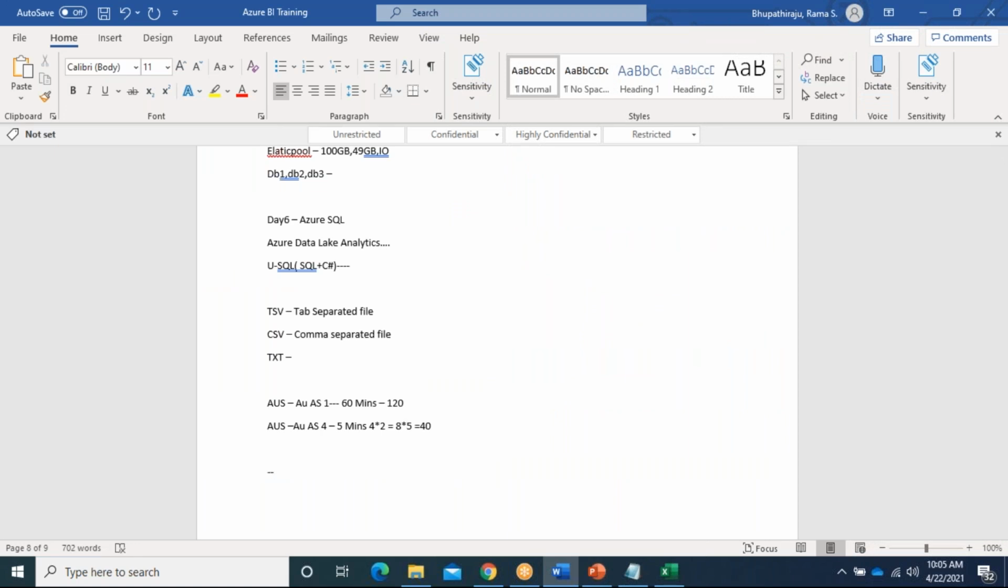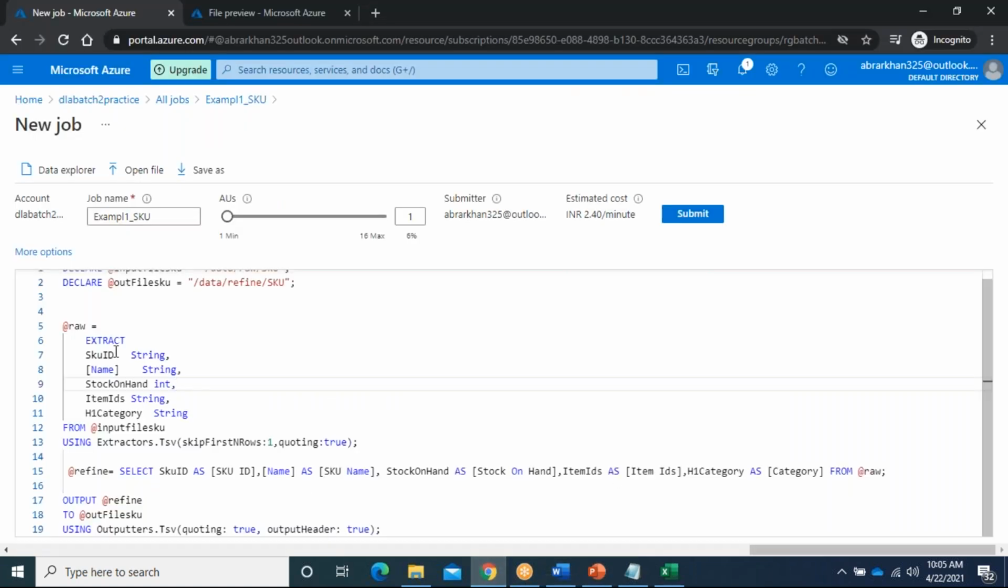One is the extractor. In the extractor, we will extract the file. Next one is the row set. It is a temporary data set. Here you can see this raw is a row set. It holds whatever data is extracted from the files. What is the refined one? It is also a row set. It takes the data from this raw row set, and this refined row set we are exposing out to the output file. This is nothing but the row set.